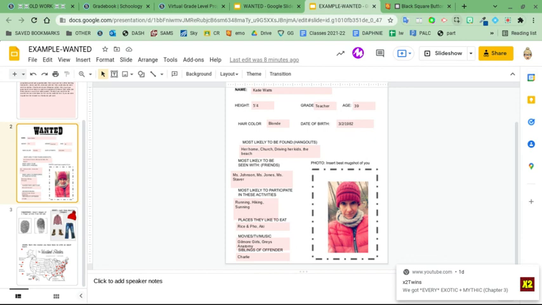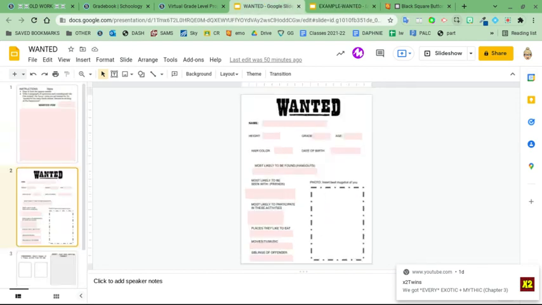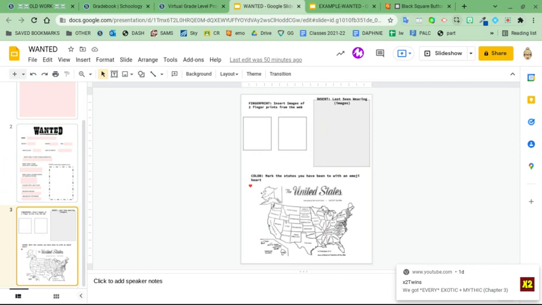Pretty simple. Then I'm going to come back to my blank one that you have. Page 3, slide 3, requires your fingerprints or some fingerprints of the criminal, the outfit you were seen wearing during the crime, and states you've traveled to, mark with a heart. So I'm going to show you my example.